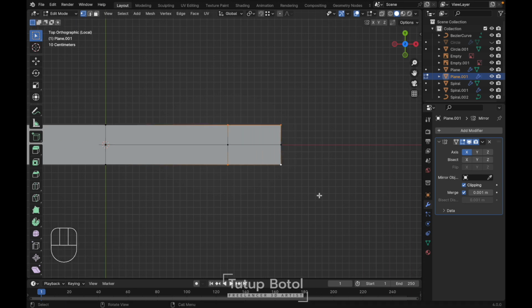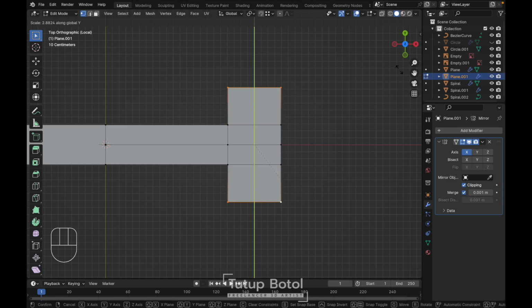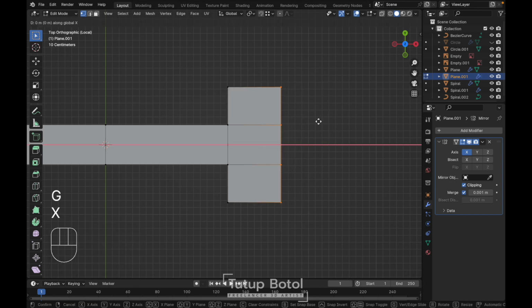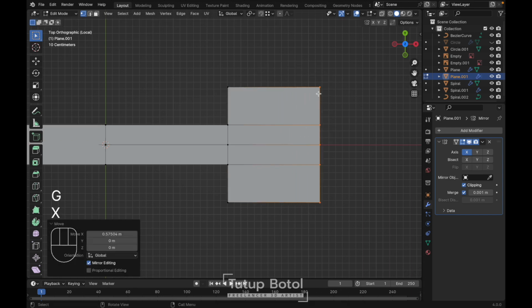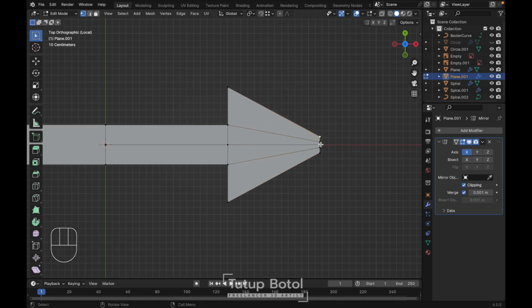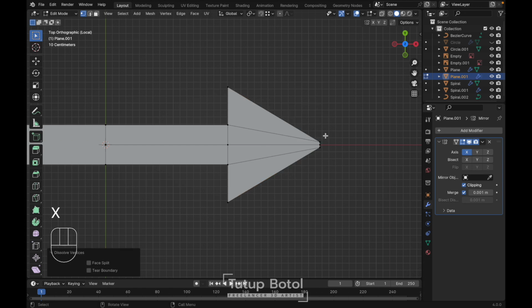Select like this, press E to extrude, S to scale it on the Y axis like this, maybe just something like this, and we can adjust to create something like an arrow here. S, Y, yep, just like this maybe, G twice, slide or just X and dissolve vertices.